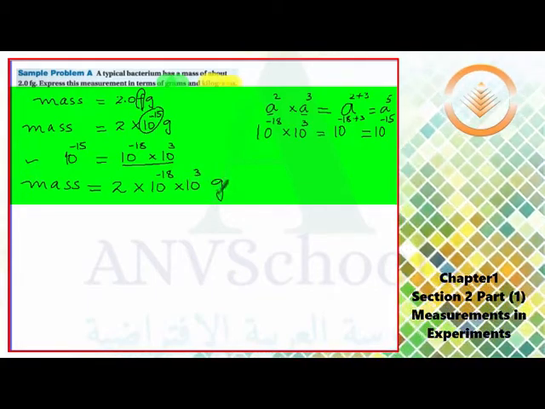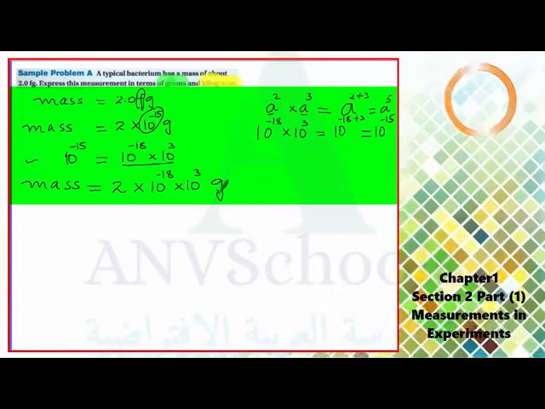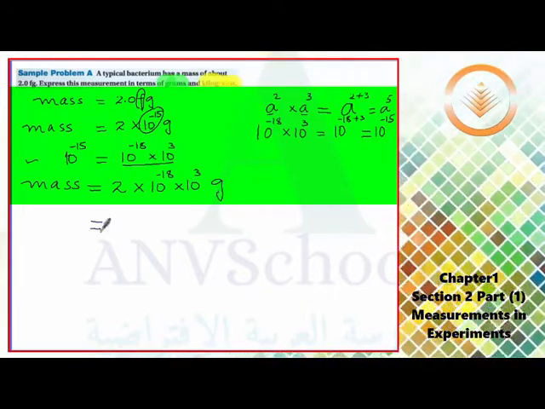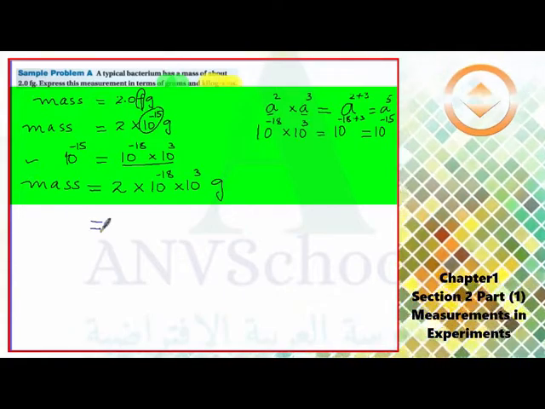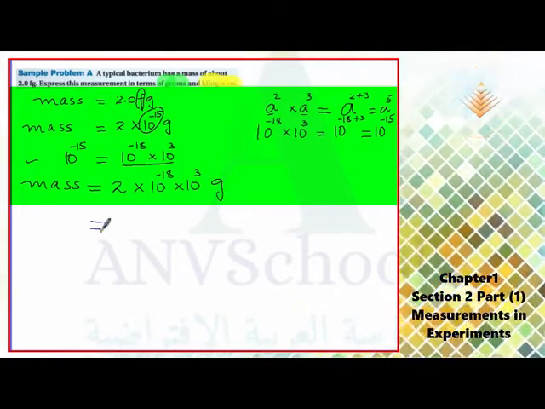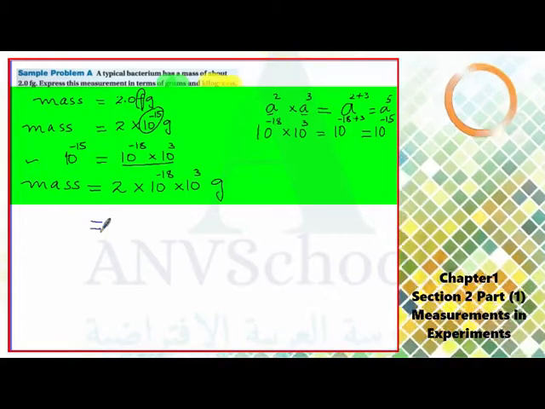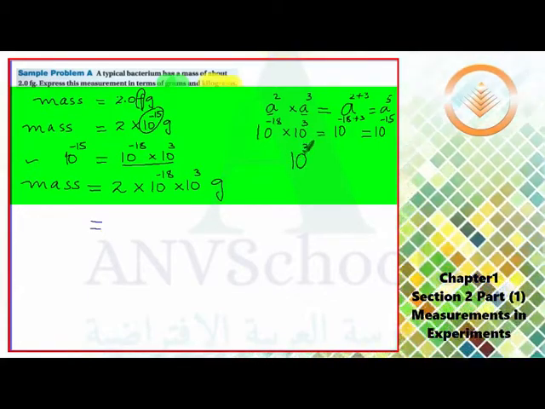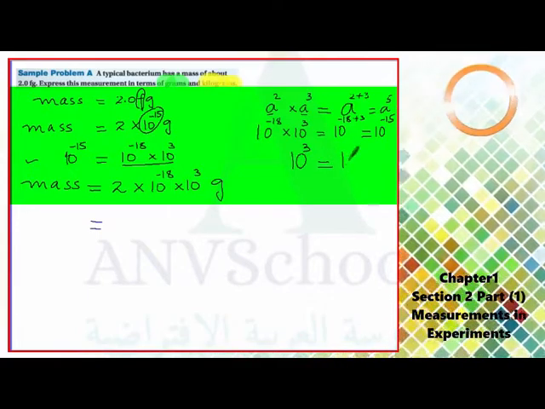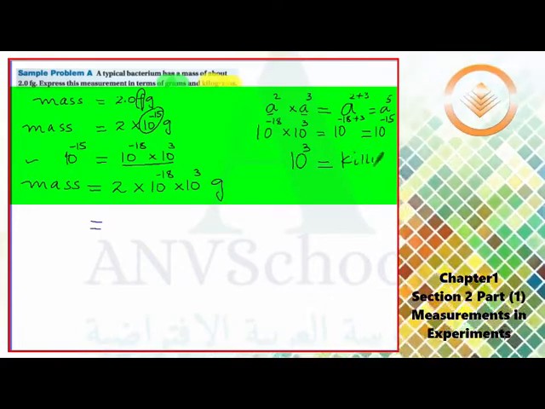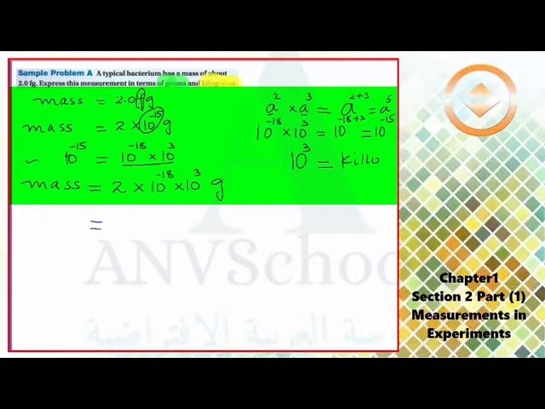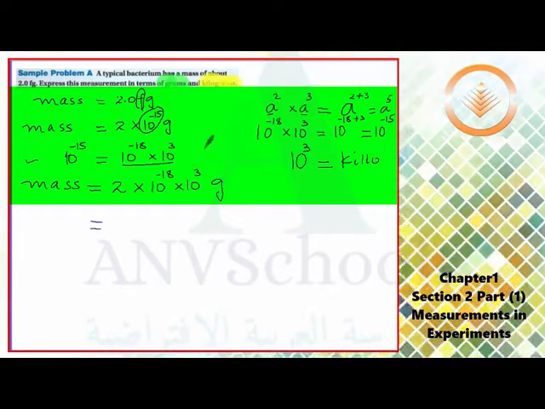I have gram, and I know that 10 to the power of 3 is a power that belongs to kilo, from our previous table. So instead of this 10 to the power of 3, I can use the prefix kilo.